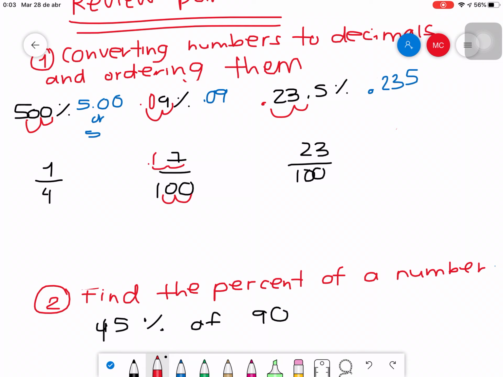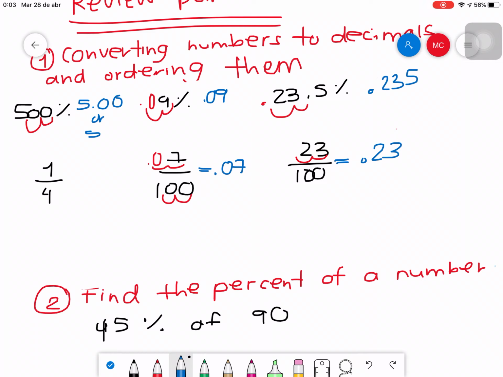I fill with a 0. I place the decimal point. And 7/100 will be the same as 0.07. And then you do the same with this one, and it will be like 1 and 2. So it will be equal to 0.23. Yeah? But what's going to happen with the first one?